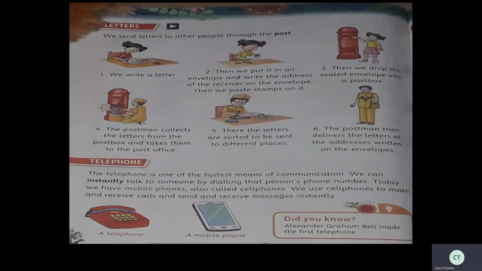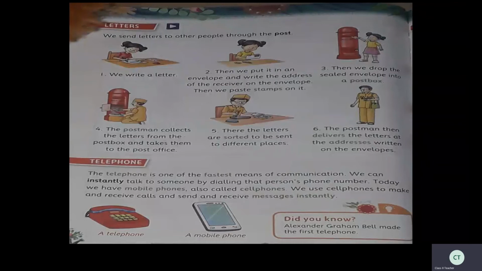So, the telephone was the first among phones, but nowadays this landline phone or telephone is also very rare. It's not very common. Now we can see it in very few houses. So a mobile phone or cell phone is the fastest means of communication.